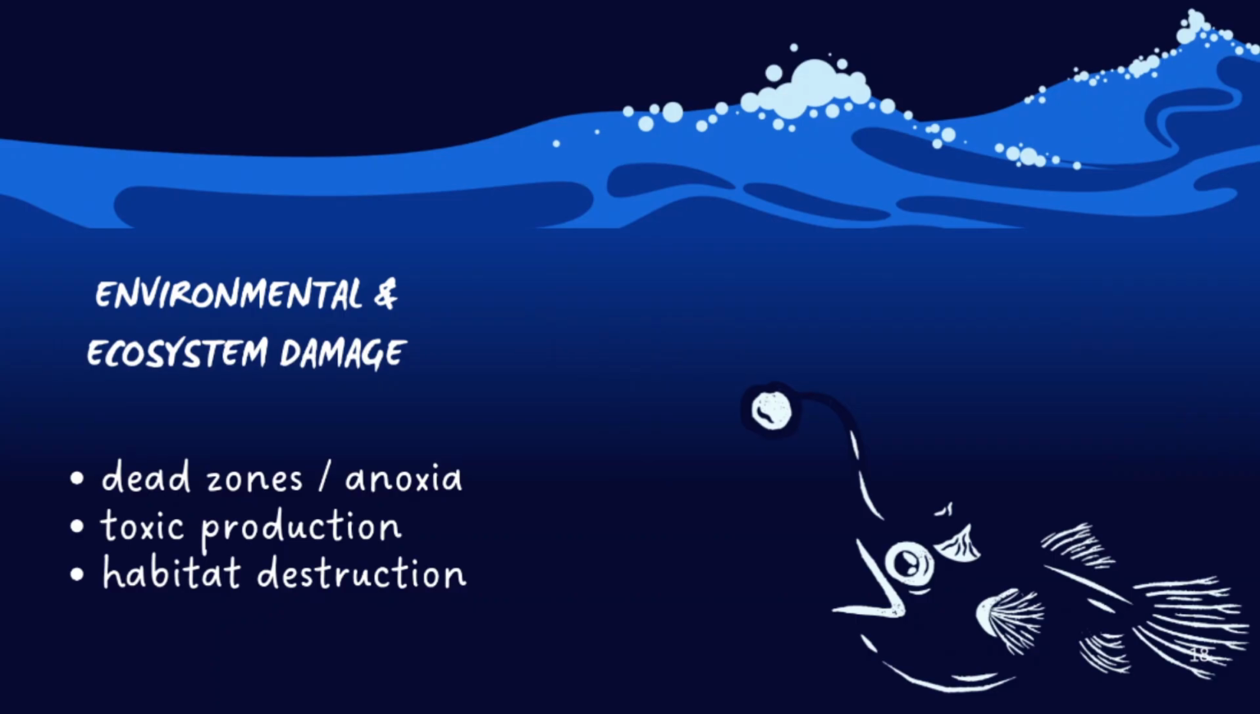As we all know, harmful algal blooms produce these toxins which can kill fish, seabirds, and also marine mammals. It can also lead to habitat destruction where these dense blooms shade out sunlight, killing submerged vegetation and smothering coral reefs.